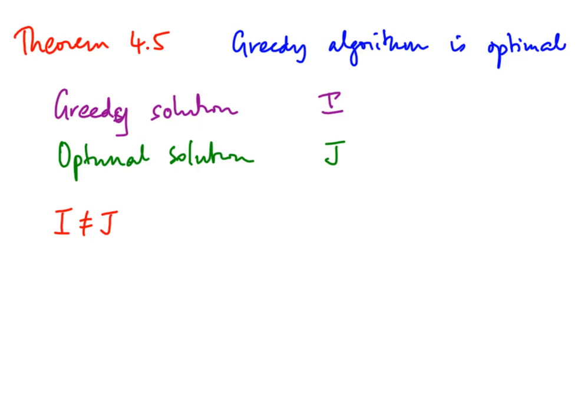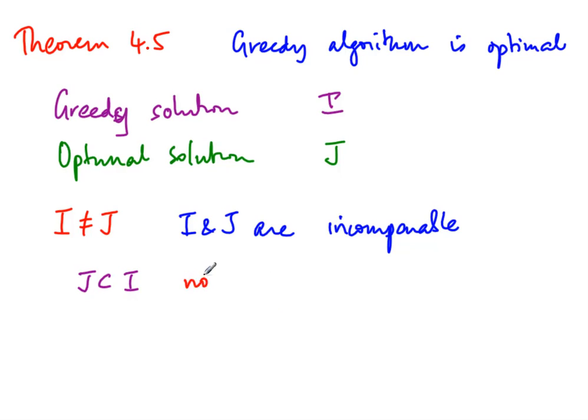Now the first observation we make is that if I is not equal to J, then I and J are incomparable. What we mean by this is not the case that either of them is properly included in the other. So we want to rule out, for example, that J is properly included in I. This is not possible because then J is not optimal. Right? If J is properly included in I, there is an extra job in I which is compatible and can be added to J, so we can increase the value of J, so J is not optimal. So it cannot be the case that J is properly included in I.